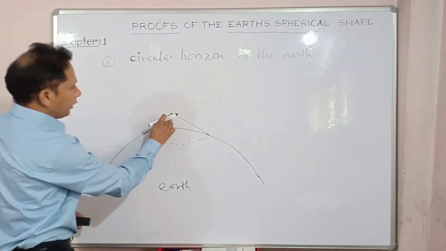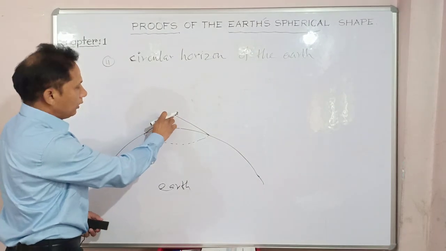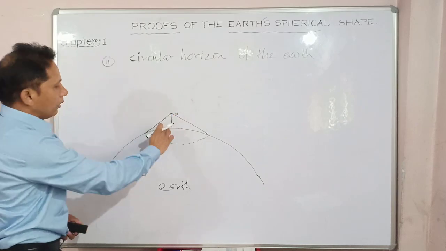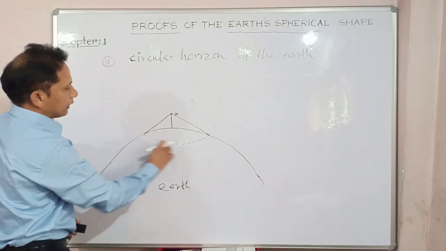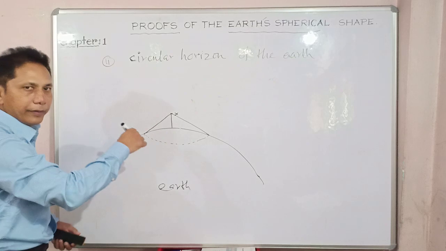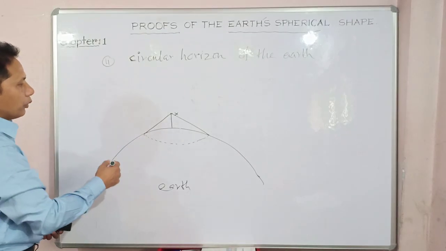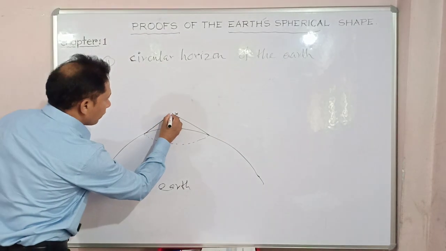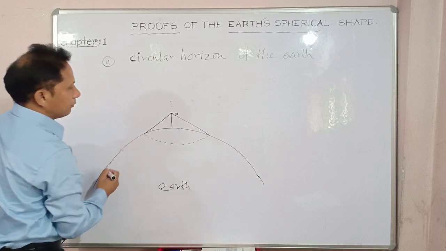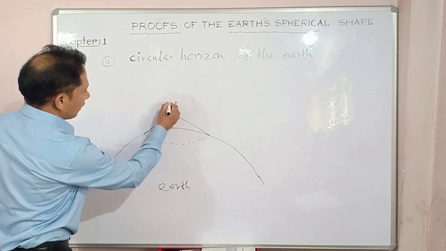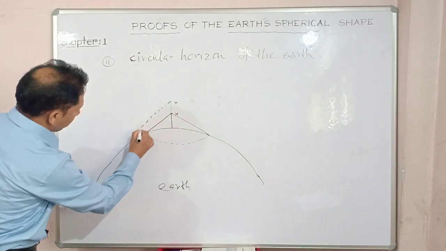From the point of observation at any atmospheric level of this much height, point x, you can see these horizons all around, right? Suppose again you get certain more height, suppose up to y if you come, your horizon also will increase.